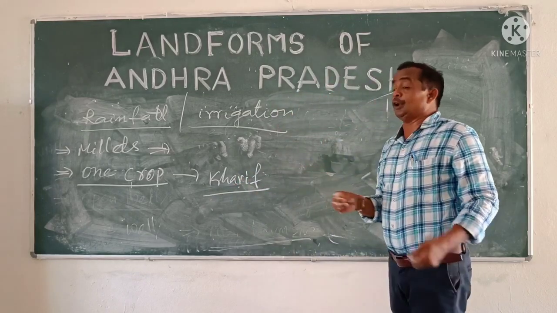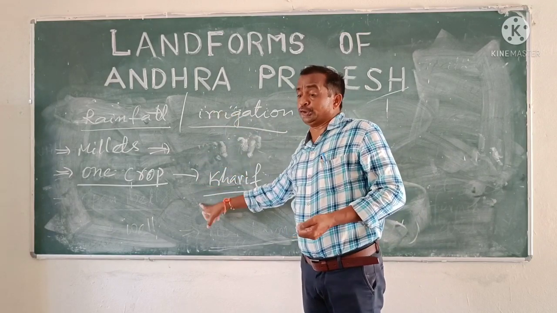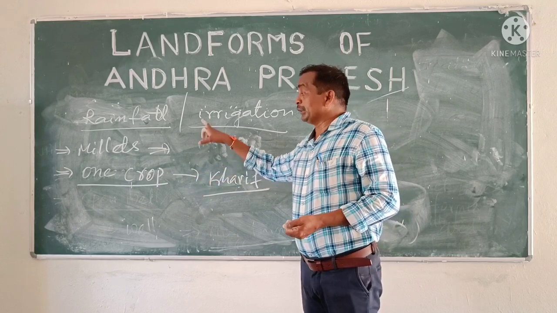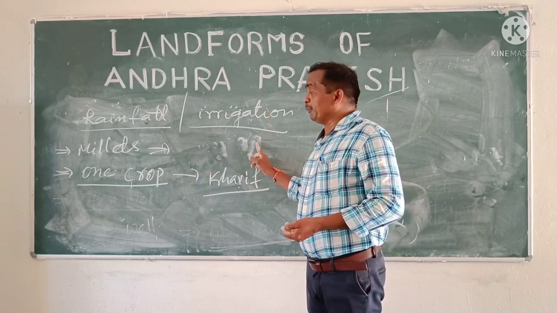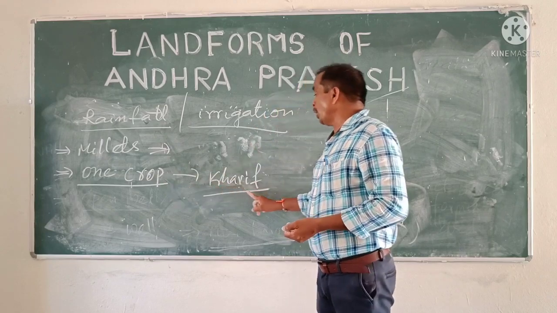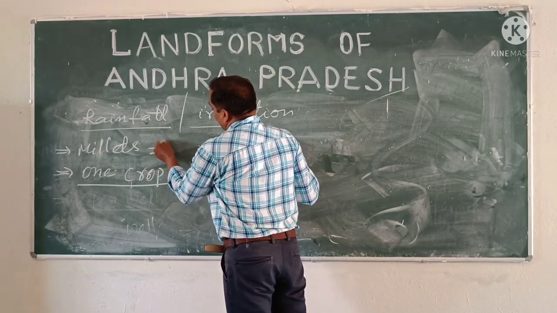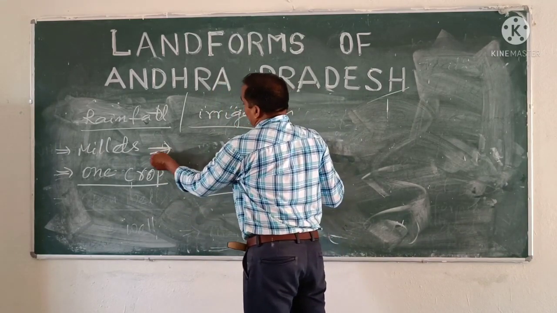So in Kharif season only the farmers cultivate. The farmers grow so many crops in the fields. Only in Kharif season is water facility available there in the Deccan Plateau. That's why one crop system is carried on in Kharif season. Most of the land is used for sowing millets.